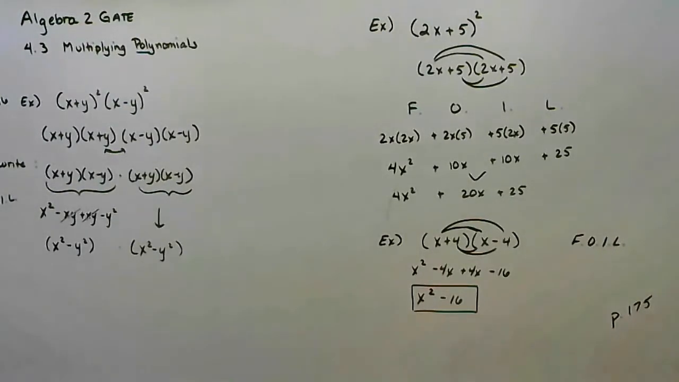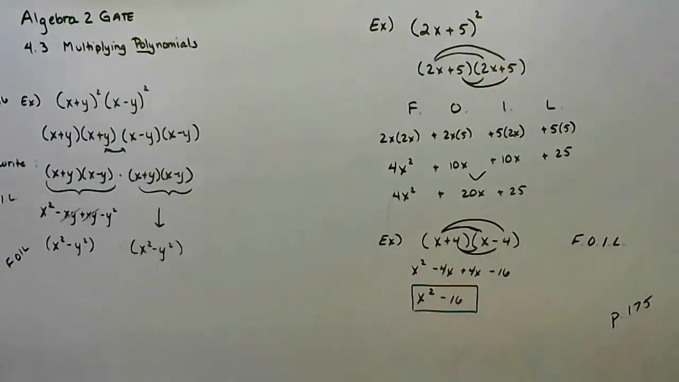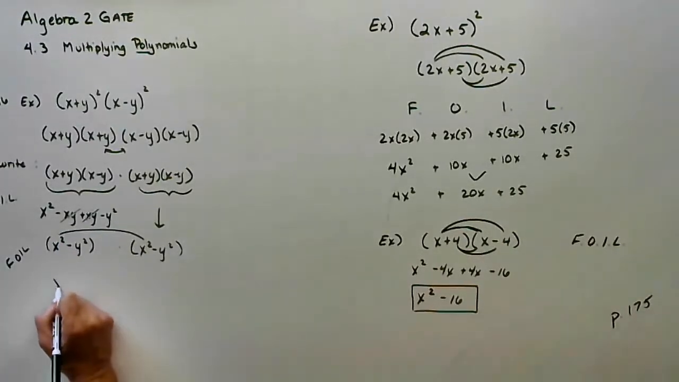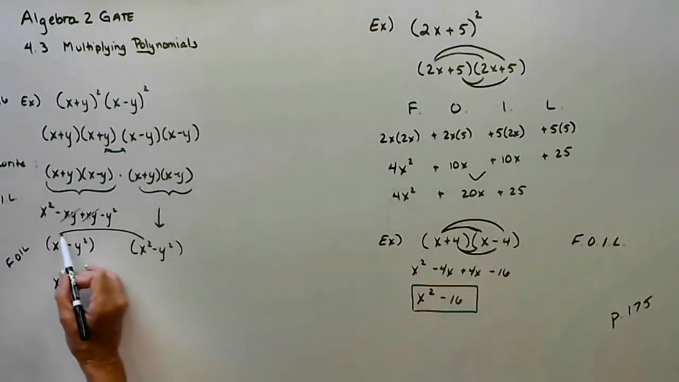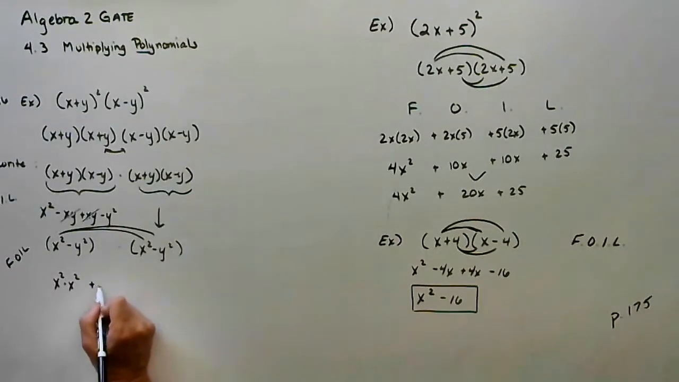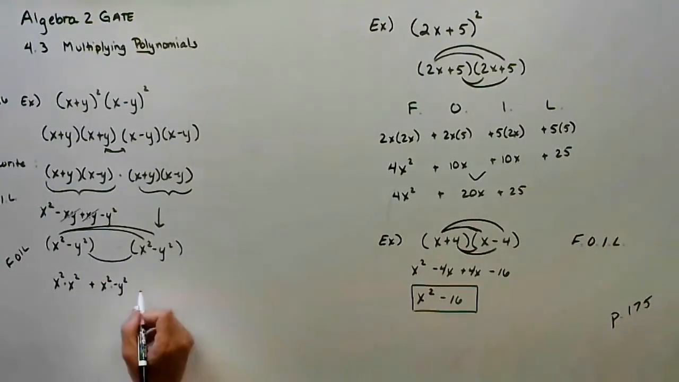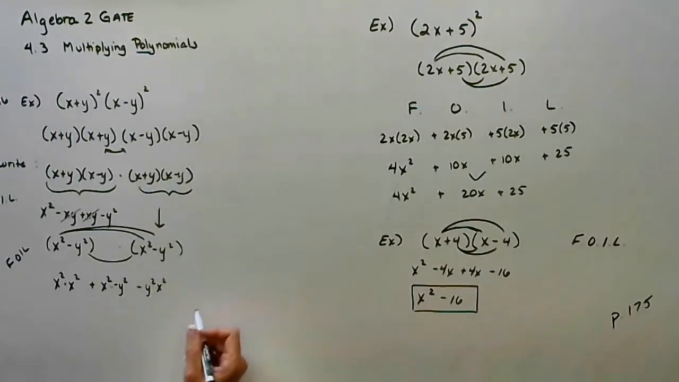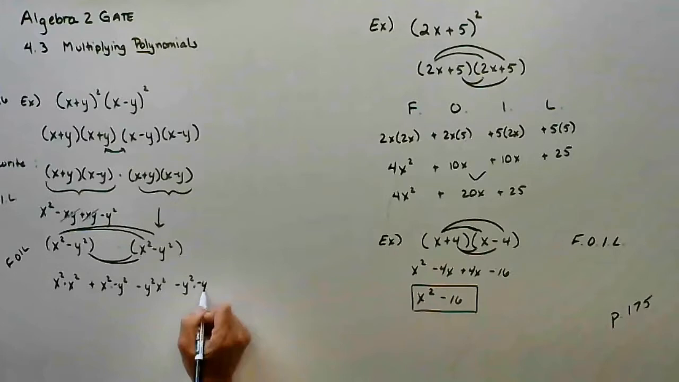So I'm going to quote FOIL again. First term, x squared times x squared. Outermost term, x squared times negative y squared. Innermost term, negative y squared times x squared. And last term, opposite of y squared times opposite of y squared.